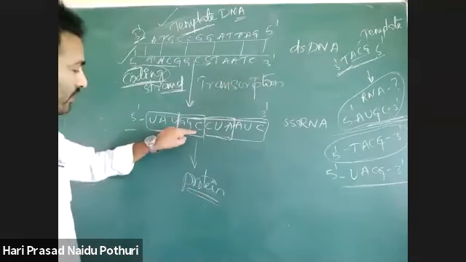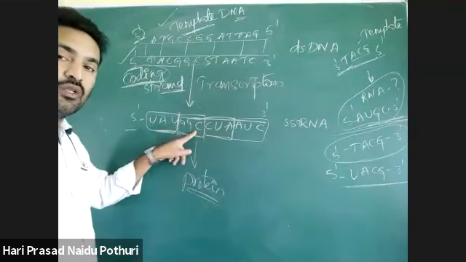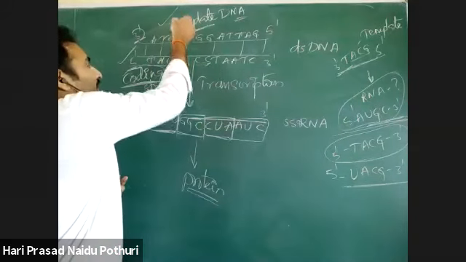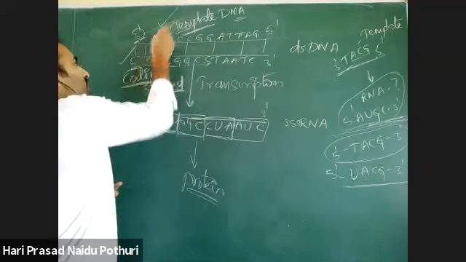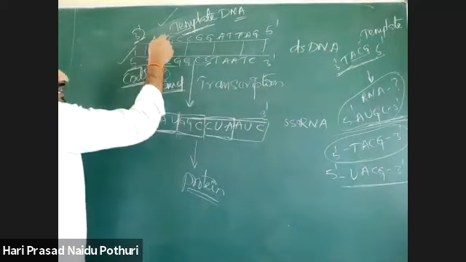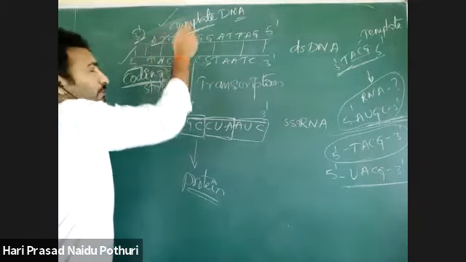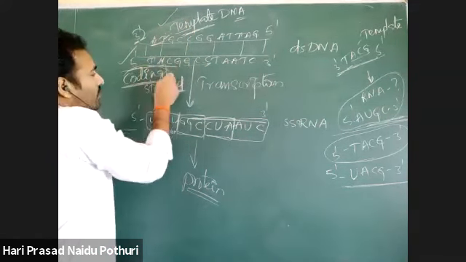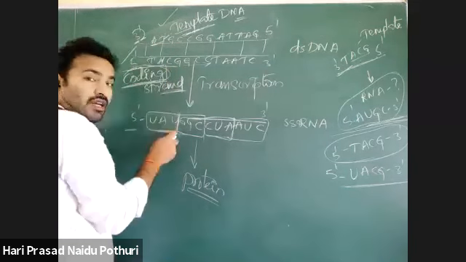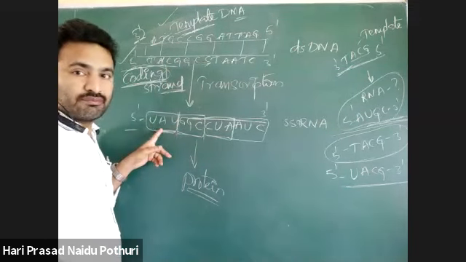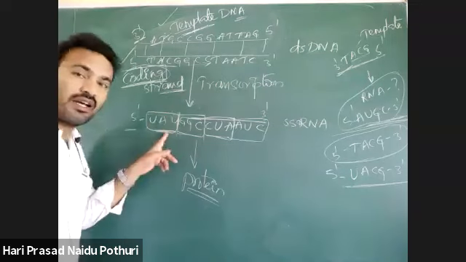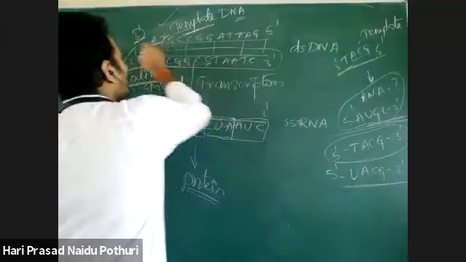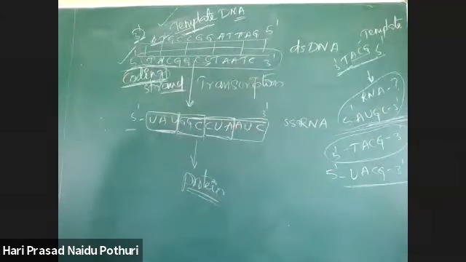On RNA there is the genetic code. If we write the opposite sequence to the template DNA, then the coding strand will come. This coding strand and RNA can be the same, so we can refer to the coding strand to know the RNA sequence directly.